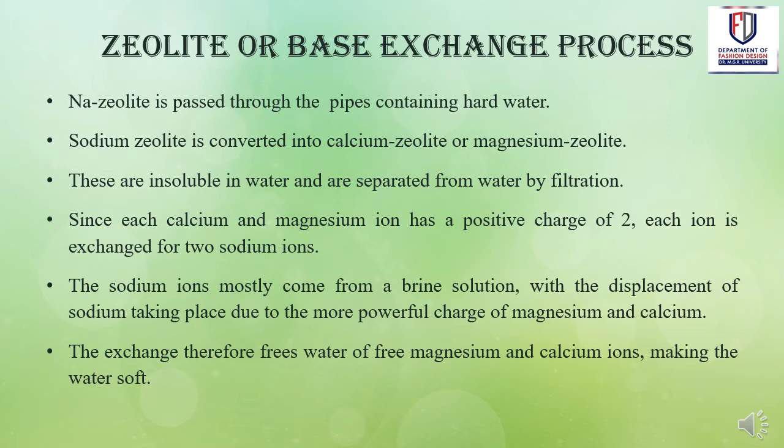Since each calcium and magnesium ion has a positive charge of 2, each ion is exchanged for 2 sodium ions. The sodium ions mostly come from a brine solution, with the displacement of sodium taking place due to the more powerful charge of magnesium and calcium. The exchange therefore frees water of free magnesium and calcium ions, making the water soft.